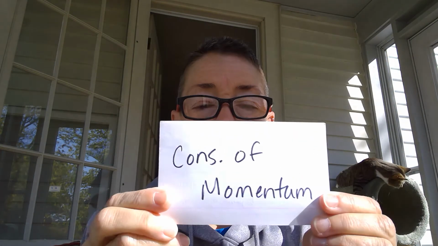Another big conservation law is momentum. So momentum is conserved many times in a collision. If two objects collide, the initial momentum of the system is going to be the same as the final momentum of the system. Kinetic energy might not be conserved, or maybe it is conserved. If it's a perfectly elastic collision, that means the kinetic energy of the system before the collision is the same as the kinetic energy of the system after the collision. Most collisions are not perfectly elastic. In fact, if they stick together after they collide, that's considered perfectly inelastic. Kinetic energy is not conserved, but momentum is still conserved.